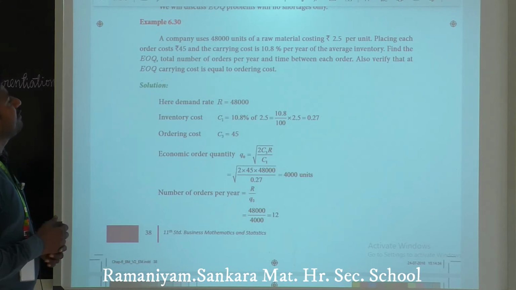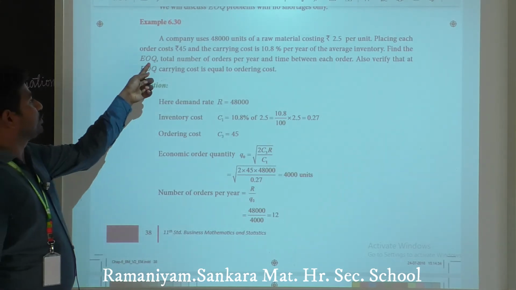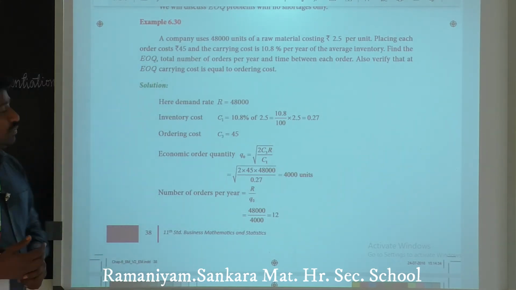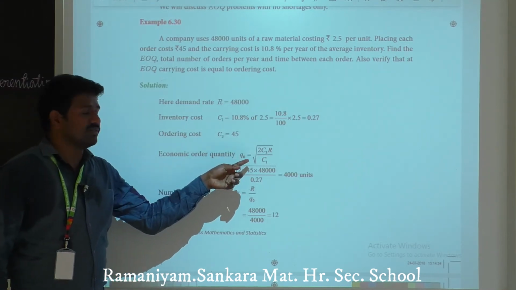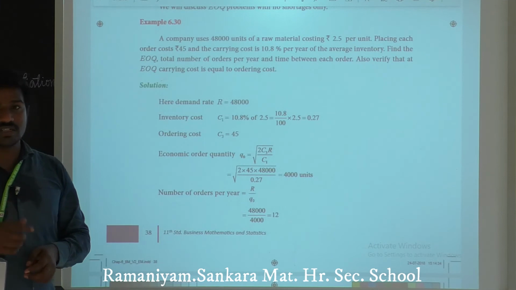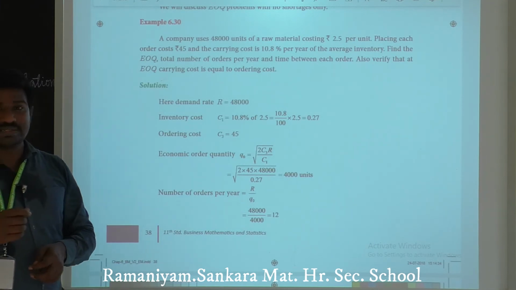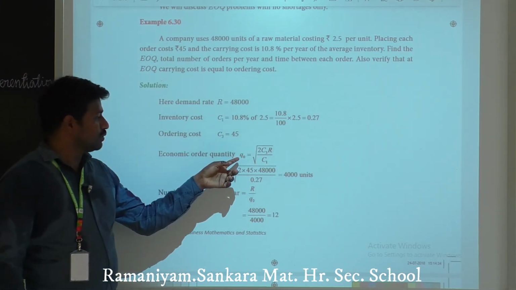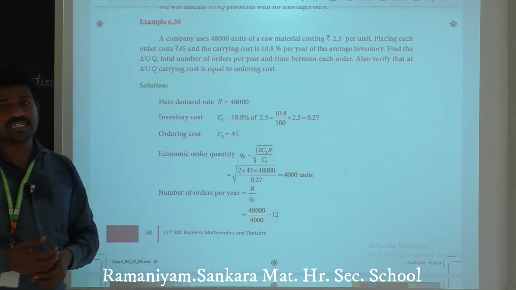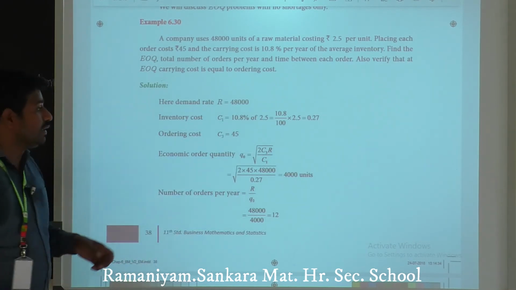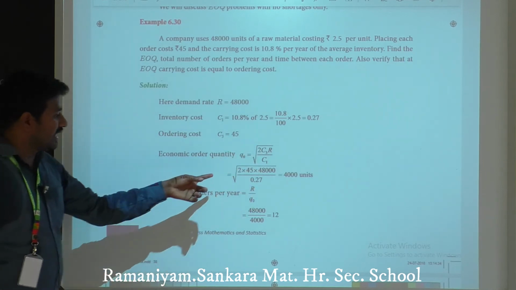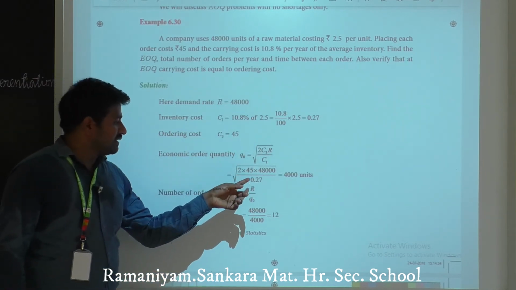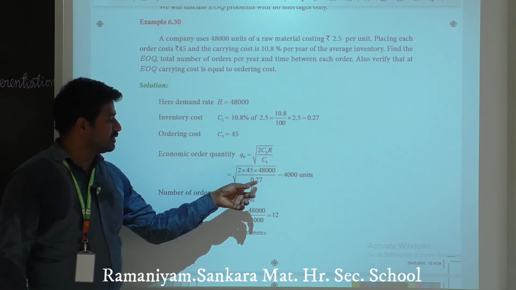That's all. First we have to find the EOQ, economic order quantity. The economic order quantity is represented by Q naught. So I write Q naught equals square root of 2C3R divided by C1. Apply the values of C3, R and C1, then multiply and divide by 0.27.